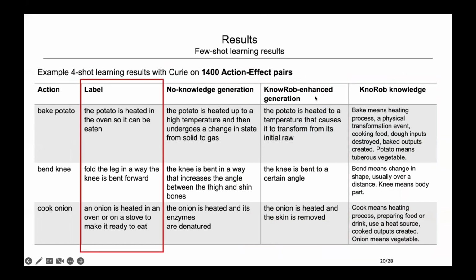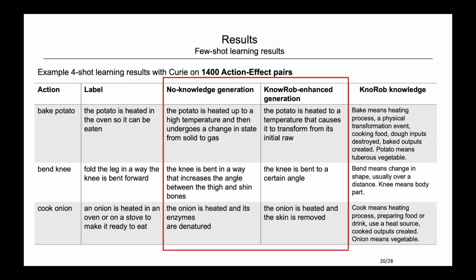For the 1,400 action-effect pairs dataset, the label here represents the human annotations. The human annotations are always concise. For some cases, they put more focus on the action process rather than the post-condition description. For example, here it says further lag in a way. It tells about the action rather than the post-condition.